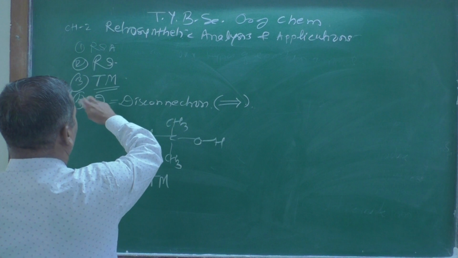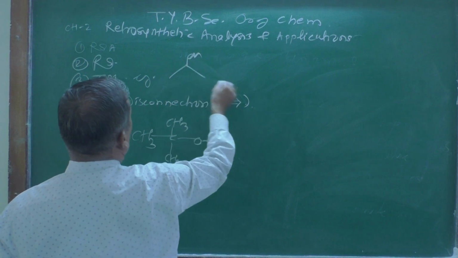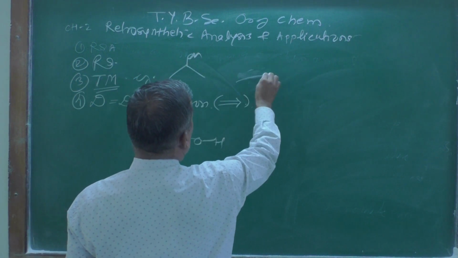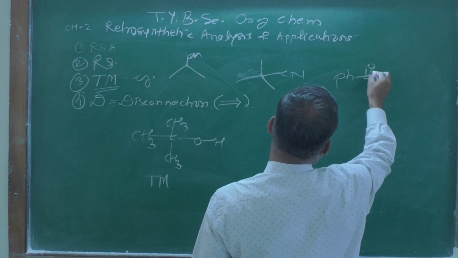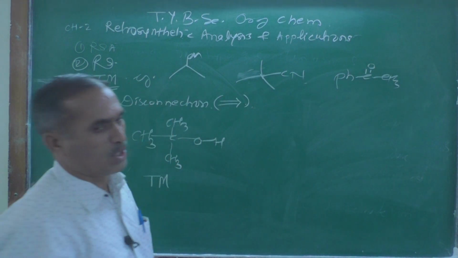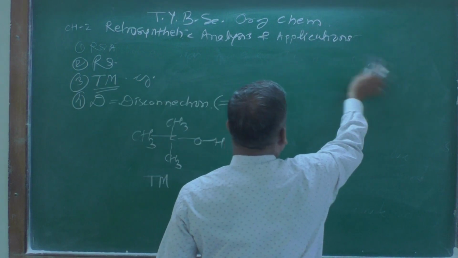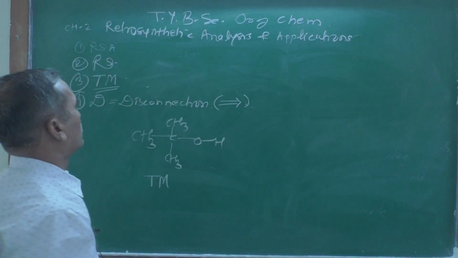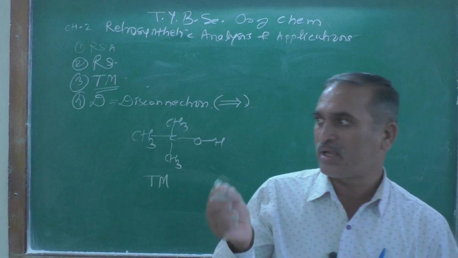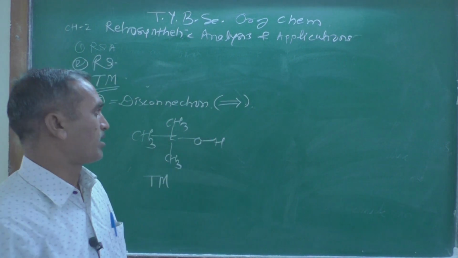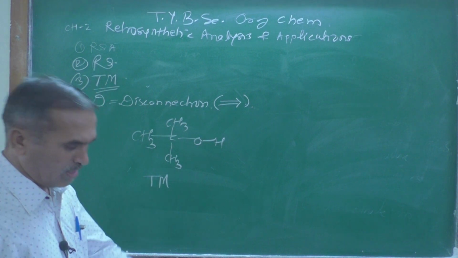There we have seen different target molecules, for example this one with OH, or this one with CN, or Ph, C double bond O, CH3. All these compounds are called target molecules. TM means a compound we can prepare in the laboratory, the final product, and they are represented as TM1, TM2, TM3, etc. Let us see, this is one of the target molecules.